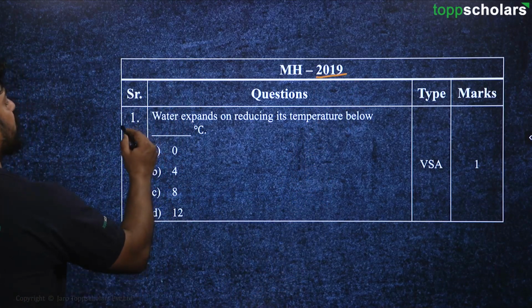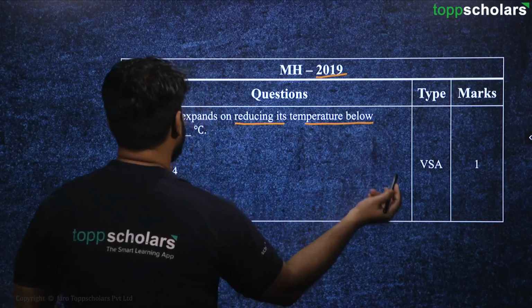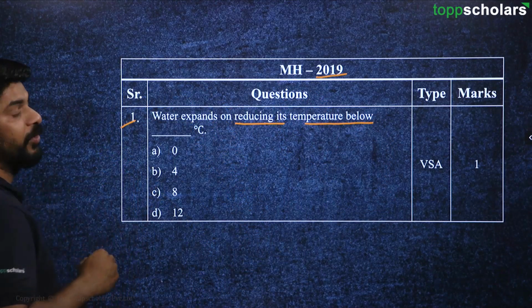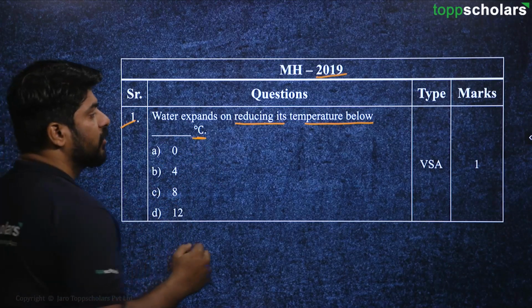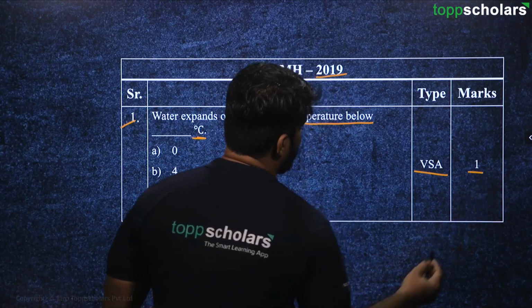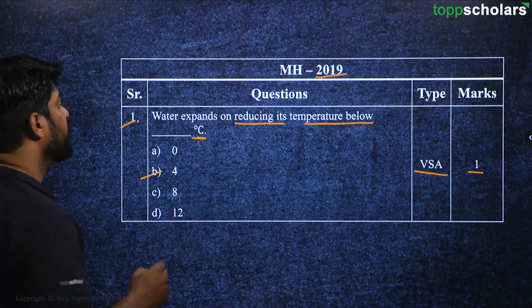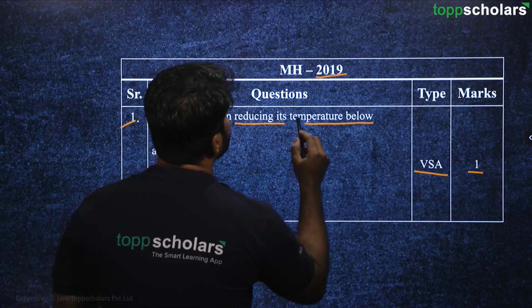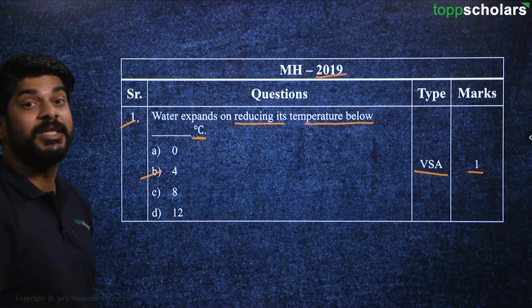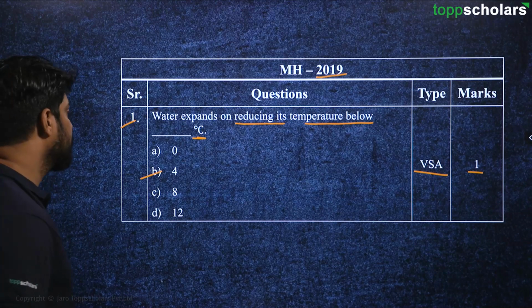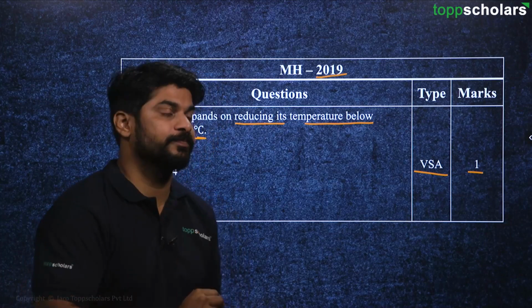The question is: water expands on reducing its temperature below what temperature? Dash degree Celsius. So it's a very short answer, 1 mark question. As we know, the answer is 4 degrees Celsius. Water expands on reducing its temperature below 4 degrees Celsius. This is also called the anomalous expansion of water.